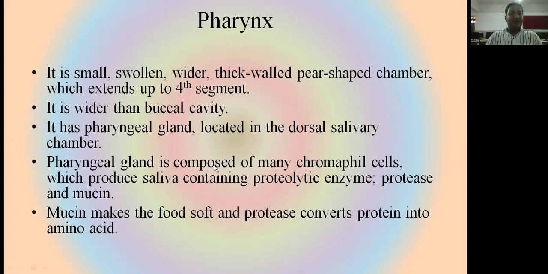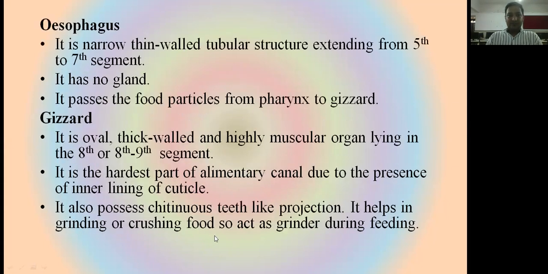The pharyngeal gland is composed of many chromophil cells which produce saliva, and saliva contains two enzymes. The first one is protease and the second one is mucin. Now what is the function of protease and mucin? Mucin makes the food soft, and protease breaks down the protein and converts it into amino acids.